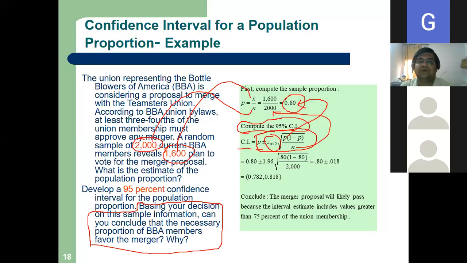Now, how do you get this? See, 95% means what? Try to understand. Let me go to the pen brush. I have not opened the paint, sorry.